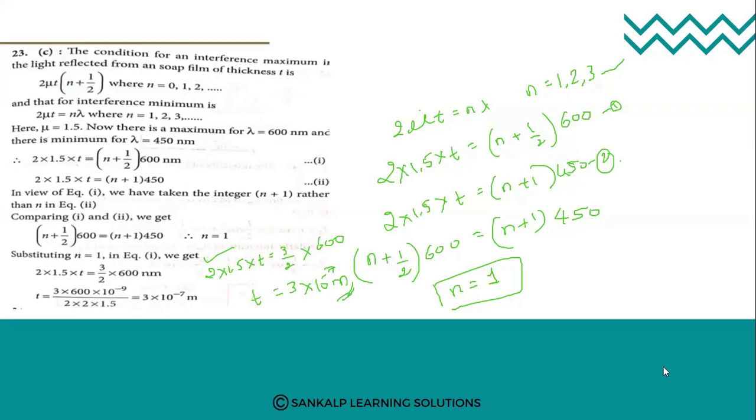You can copy the solution. So when maxima and minima values are given, this is how to calculate the value of the thickness.